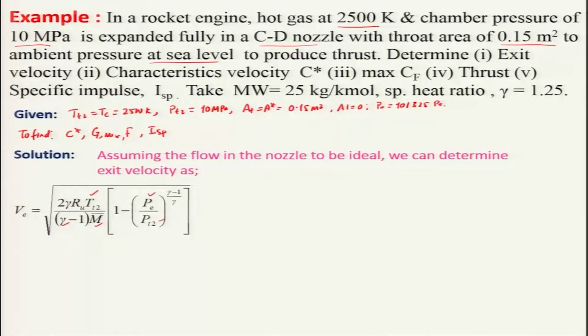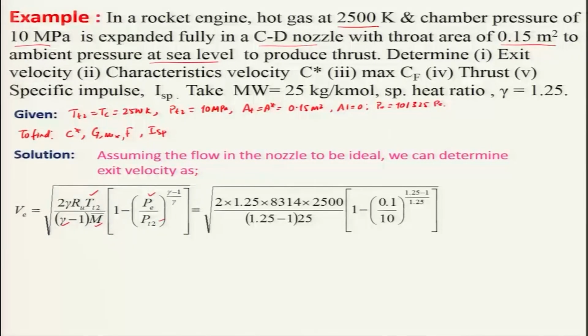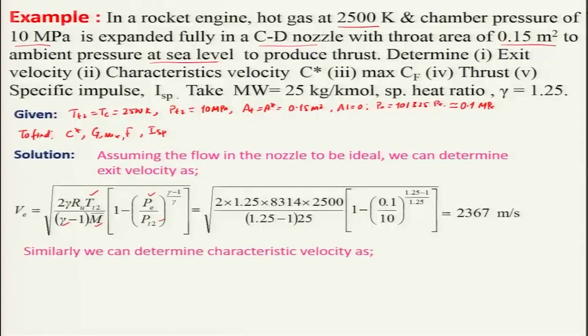So, you can just substitute those values. Keep in mind that we are taking PE approximately as 0.1 megapascal, and when you substitute these values, you will get VE as 2367 meter per second. That is the exit velocity from the nozzle under this ideal condition.